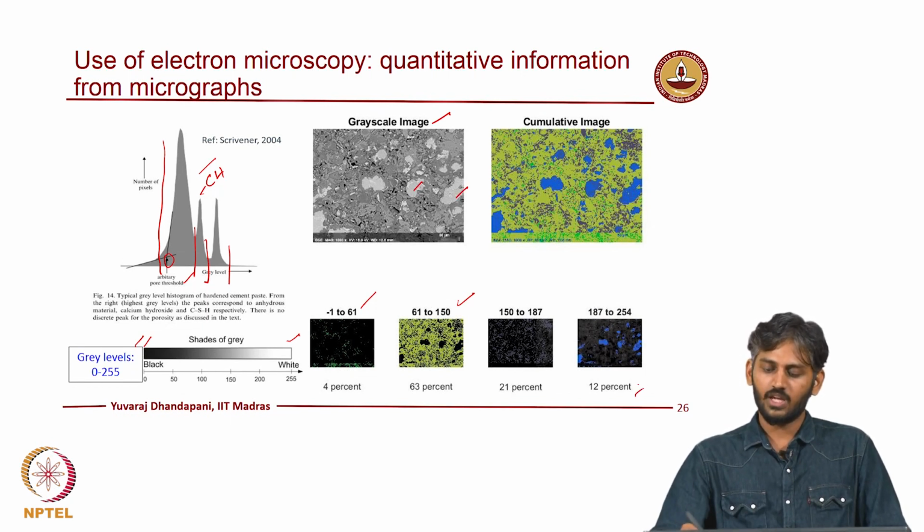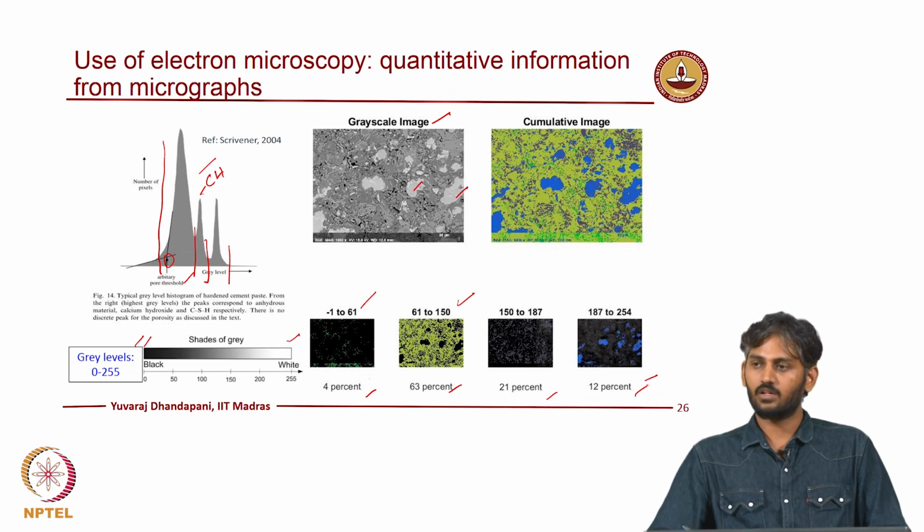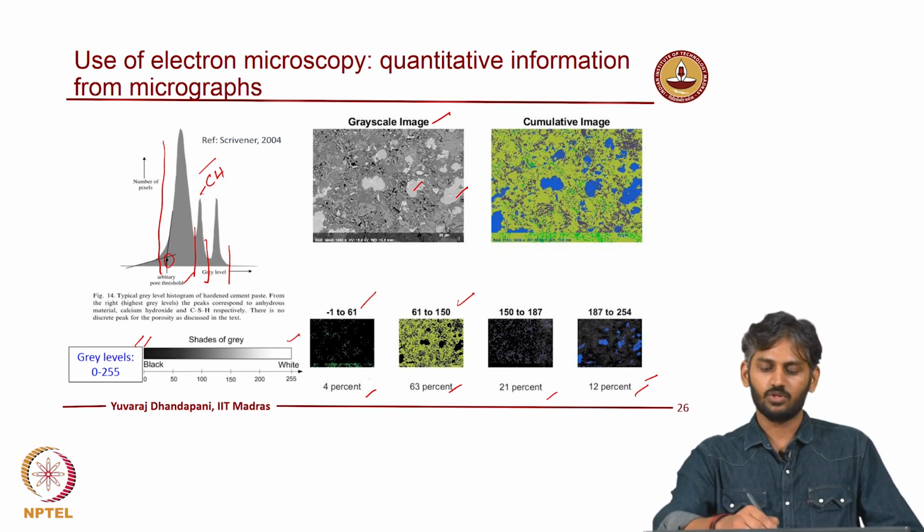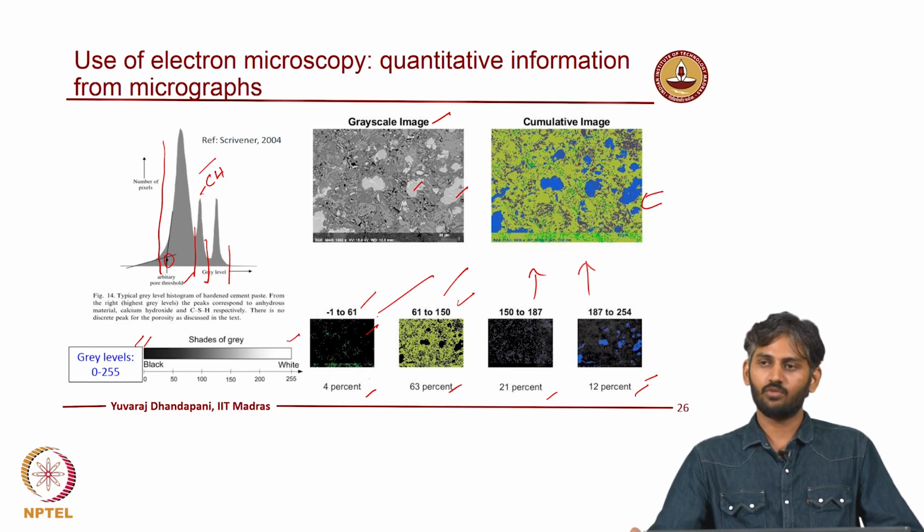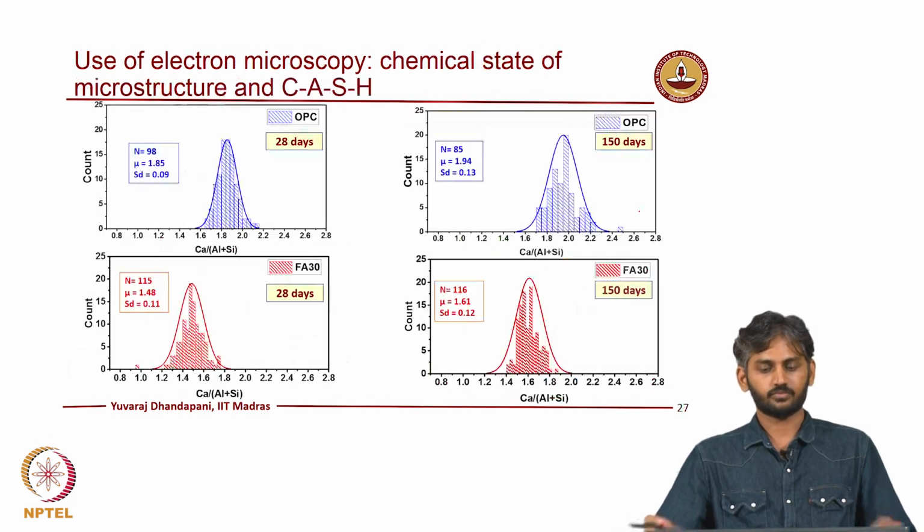So, in that case we can get estimates of the different volume fractions of the phases: 4% porosity, CSH about 60% coverage, calcium hydroxide about 20% and 12% unreacted clinker which is present, right. So, an assessment like that can be made with the help of a micrograph to understand the local distribution of hydrate phases. For instance, you can make a cumulative image of all those 4 phases together, which can be representative of the spatial distribution of different hydrates in your microstructure, right.